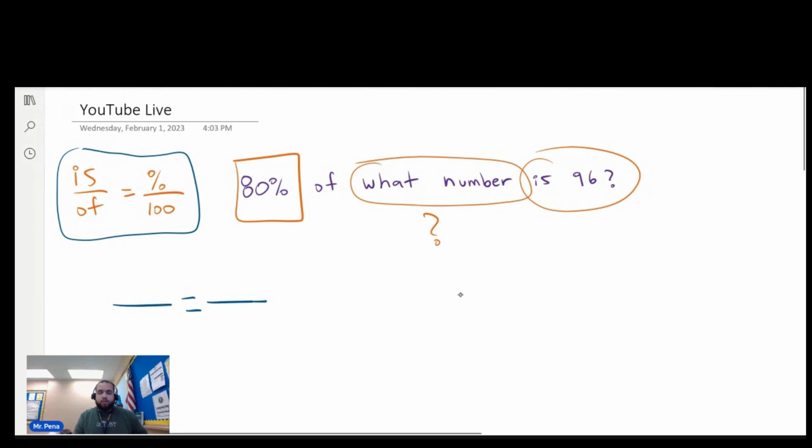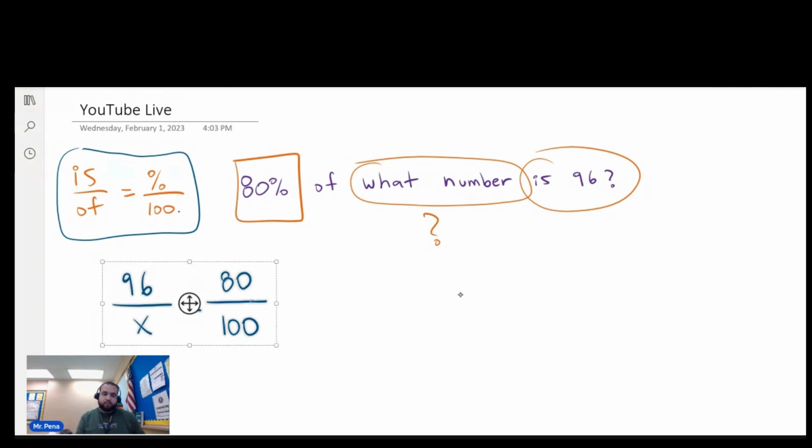So on the formula, we're going to put 100 on the bottom as it corresponds to the formula. For the percent, we're going to put the number that they've given us, which is 80. So 80% is 80 out of 100. Is over of. Is 96, and then what number? That is going to be our missing number.